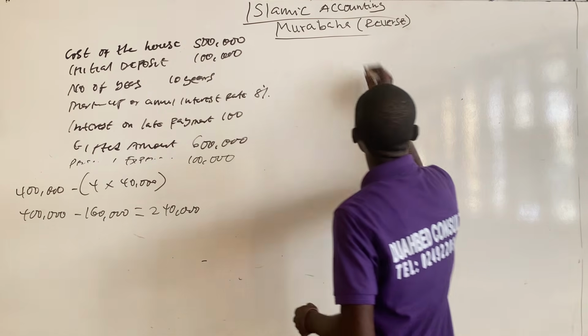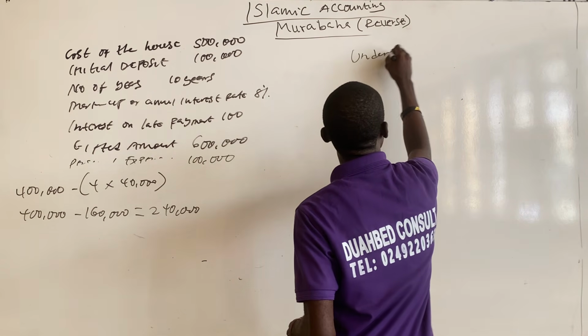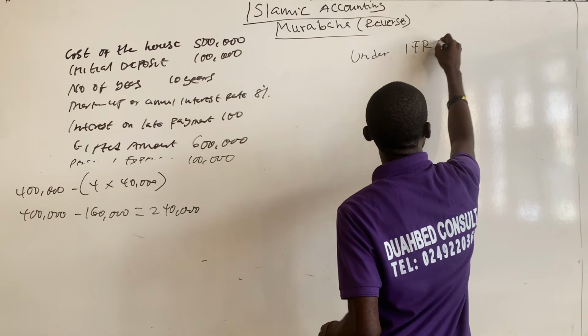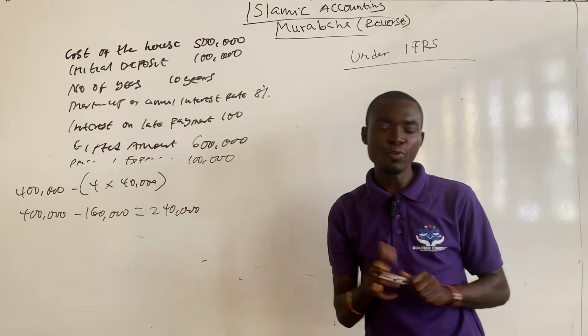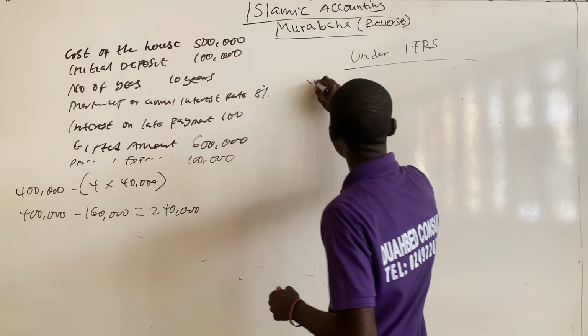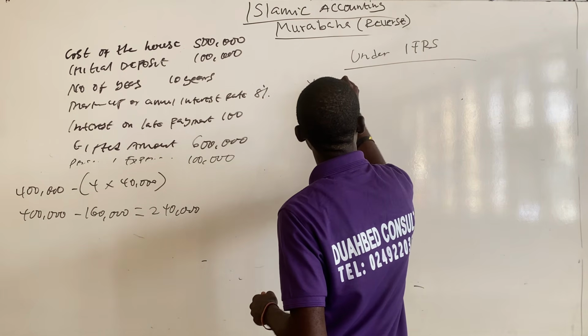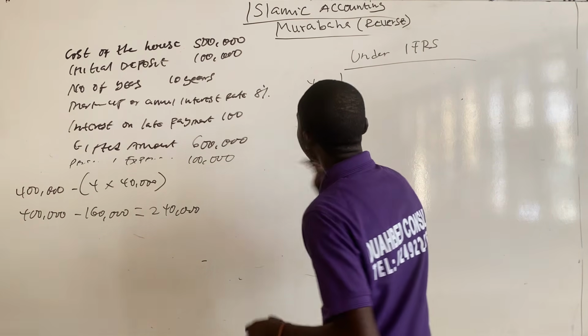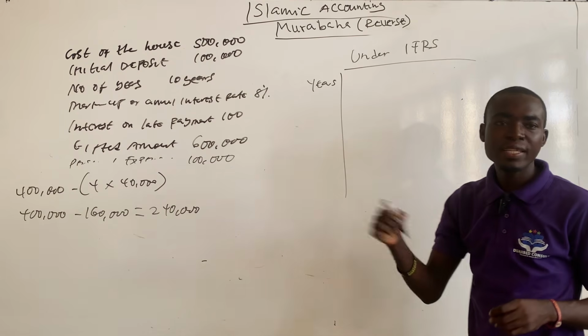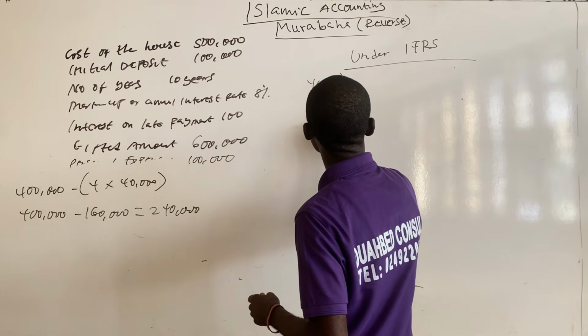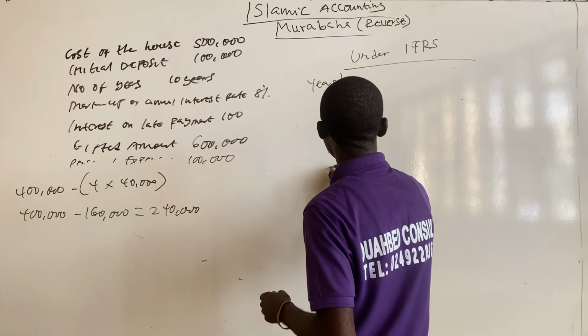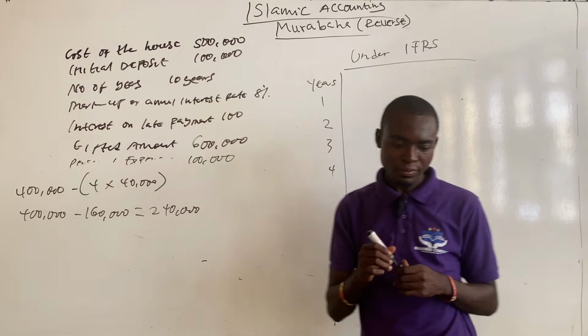Okay, so under the International Financial Reporting Standard, over here you draw a table. You create a column for the years. It was intended to redeem the loan at the end of the fourth year. So first year, second year, third year, and then the fourth year.